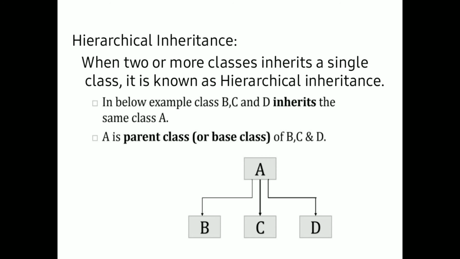That means A behaves as the parent class for all the individual classes B, C and D. B, C and D do not have any relationship among them, right? The common thing is that B, C and D have the same parent class, that is A. So this kind of getting properties from a single parent class by different subclasses is called hierarchical inheritance.